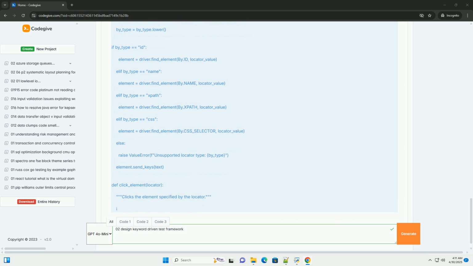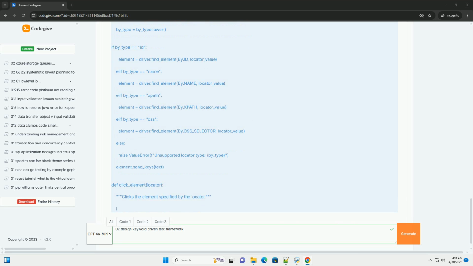pytest.mark.parametrize: this decorator dynamically generates test cases from the data in the CSV file. Each row in the CSV becomes a separate test. The arguments to @pytest.mark.parametrize are the parameter names: test_case_id, description, keyword, arg1, arg2, arg3.